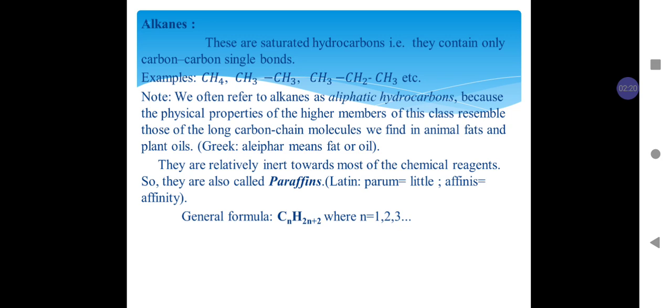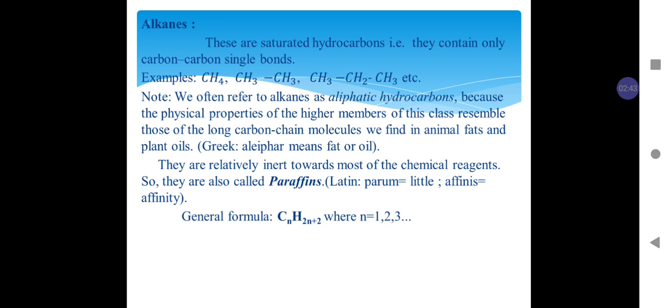Because the physical properties of higher members of the alkane family resemble those of long chain carbon molecules found in animal fats and plant oil. Also, the Greek word aleiphar means fat or oil.